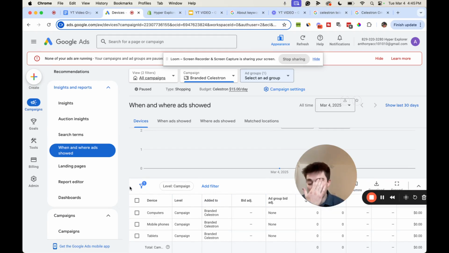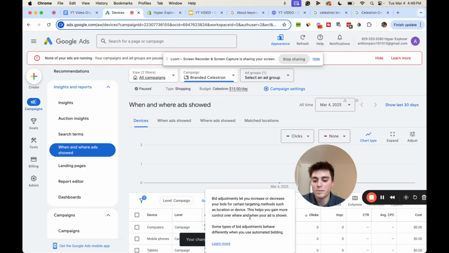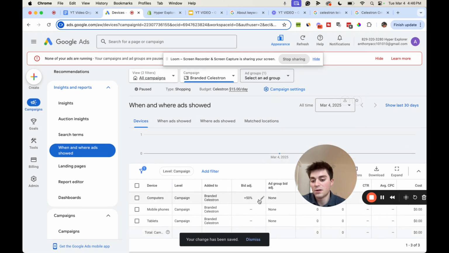With devices, we're telling Google that we want to spend more on computers than mobile phones. It depends on the products you're selling. I personally sell products over $1,000, and typically people that buy a $1,000 product are doing it from their laptop and not their phone. So I'm going to do plus 50. If our bid is $1, we're going to spend $1.50 here.